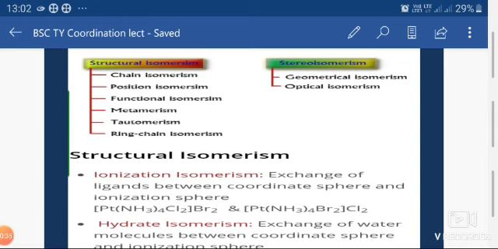They give different ions in solution. The species that have the same molecular formula but give different ions in solution are known as ionization isomers. And the example is